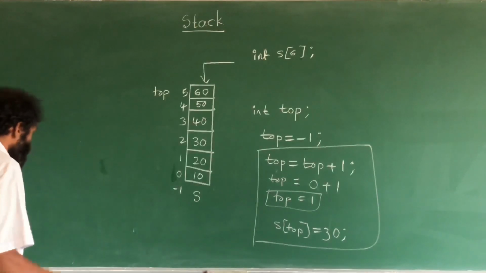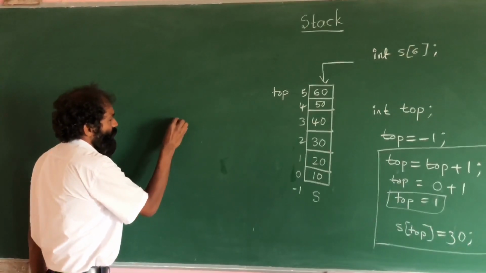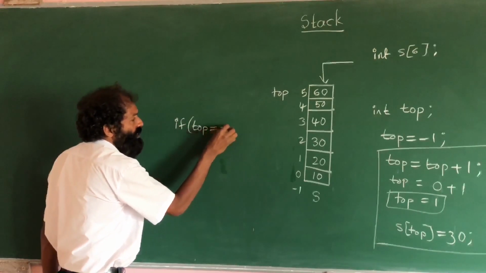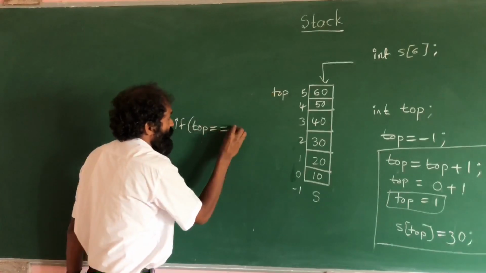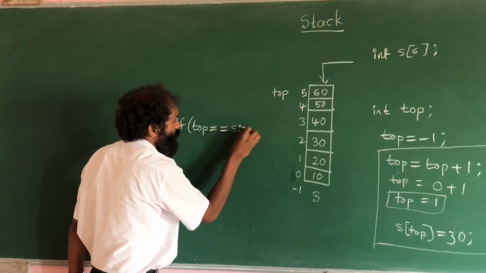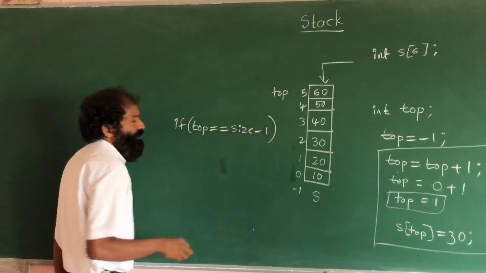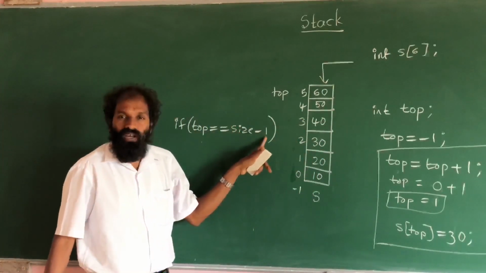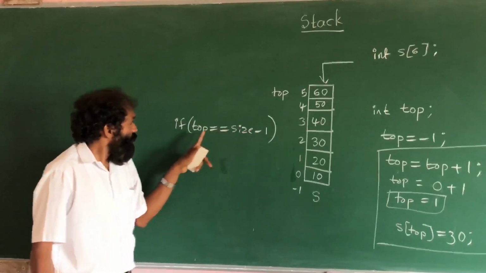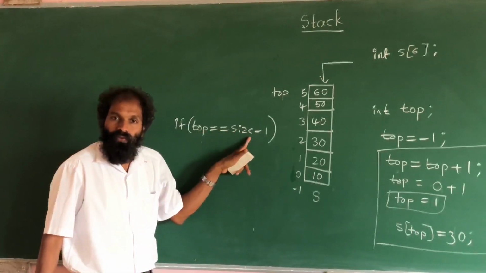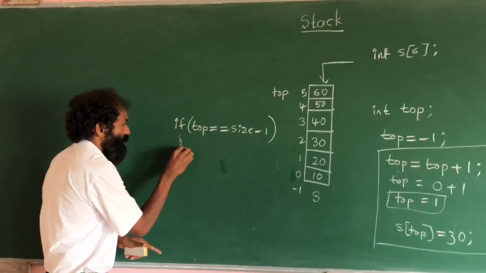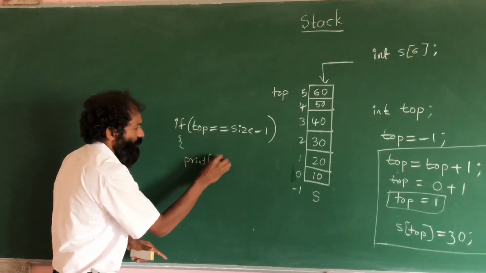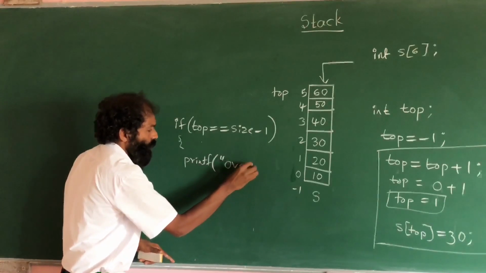It means if top is equal to size minus 1. What is size? 6. 6 minus 1 means 5. When top becomes 5, it means overflow.